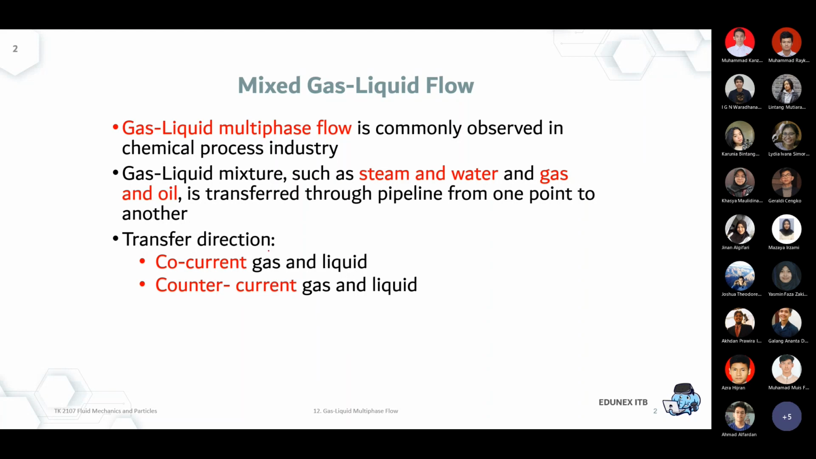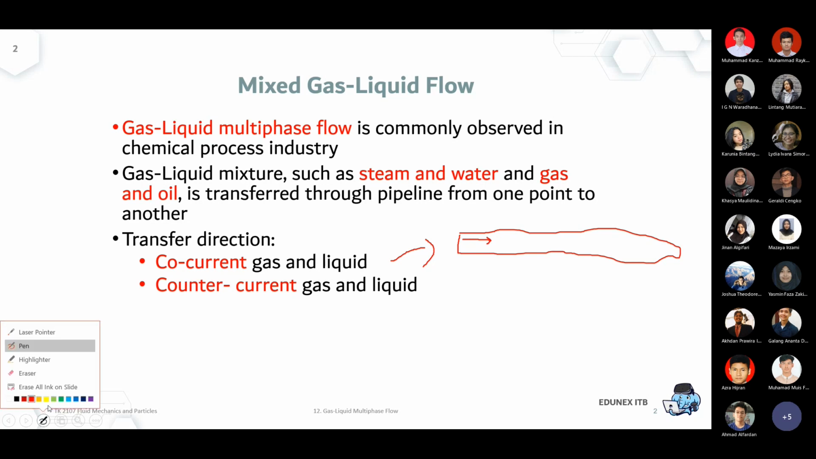Of course, previously the co-current operation is the oil and gas pipeline, because in this case you can imagine the very long pipeline. You have the vapor, and then you have the liquid that flows in the same direction.